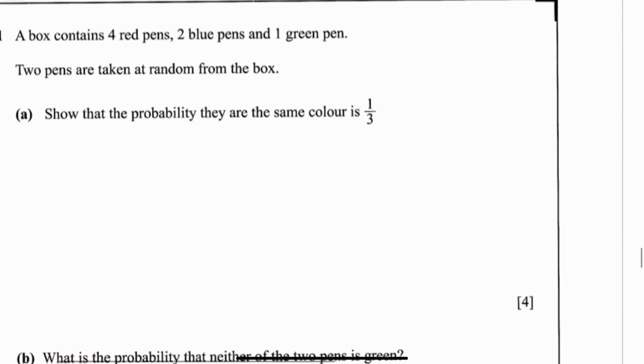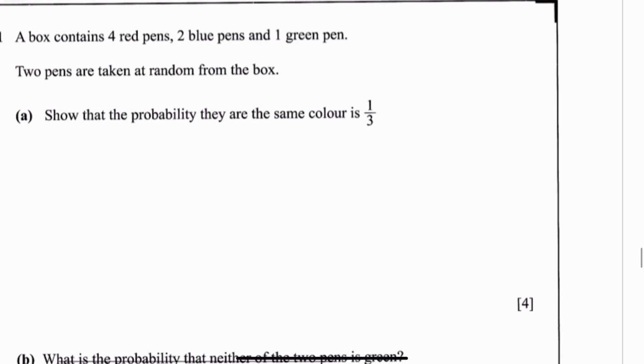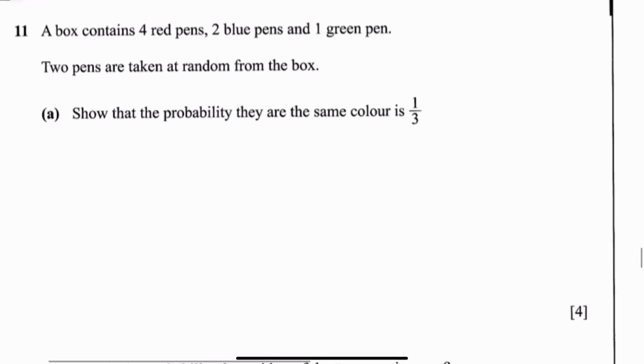Okay, next question. It says a box contains 4 red pens, 2 blue pens, and 1 green pen. 2 pens are taken at random from the box. Show that the probability that they are the same color is 1/3. I used a tree diagram for this. You can do this without a tree diagram, but I just thought a tree diagram would be the easiest way.